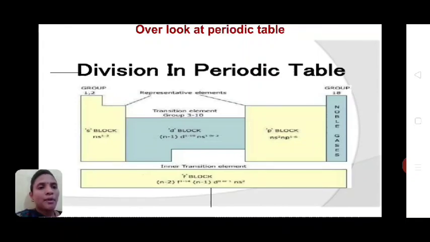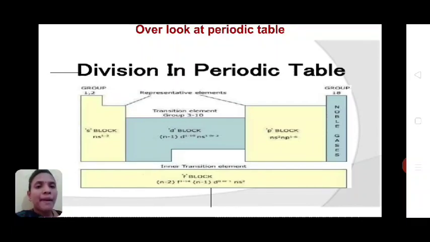So S block and P block elements are called representative elements, and F block elements are called inner transition elements. Let us revise it. S block and P block elements are called representative elements, D block elements are called transition elements, while F block elements are called inner transition elements. Students, why are D block elements called transition elements?